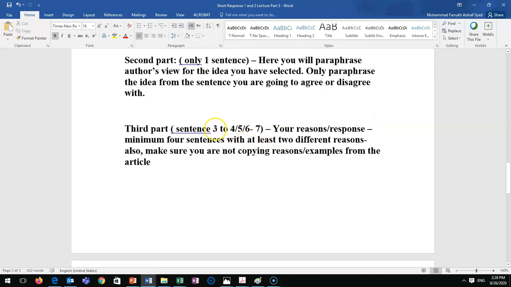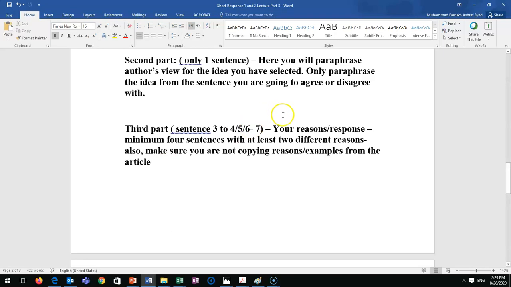Third part, sentences 3 to 4, 5, 6, 7. It must be minimum 4 sentences if you need a reasonable grade, if you want to be on the safe side on the rubric. Even 4 sentences don't give you the guarantee, because some students write only two sentences here. This is the real assignment response. 2 sentences, 20 points on the midterm exam? See, it's not going to work like that.